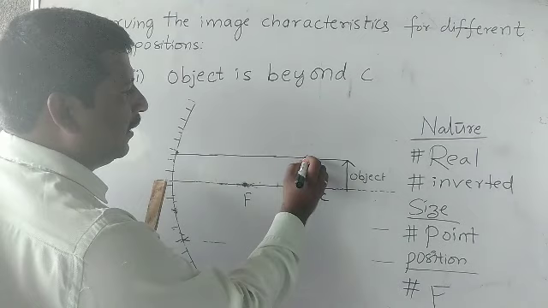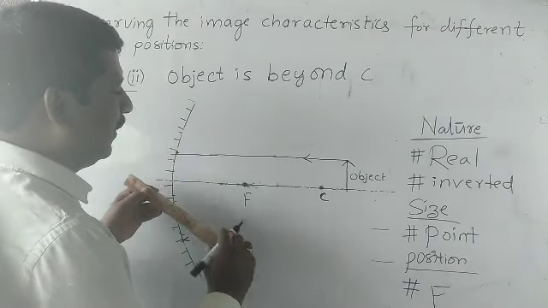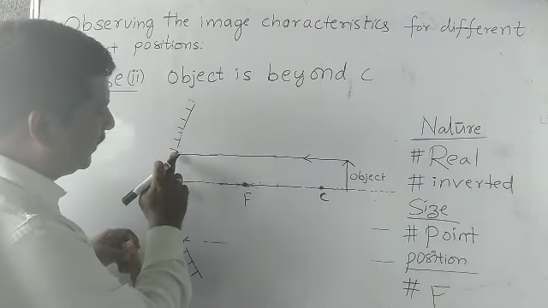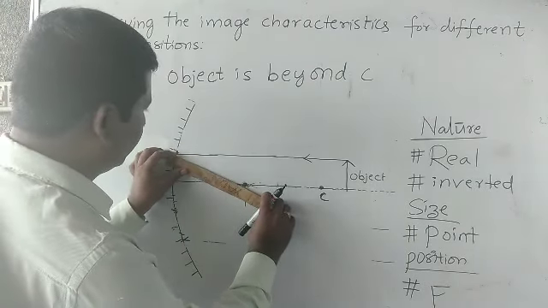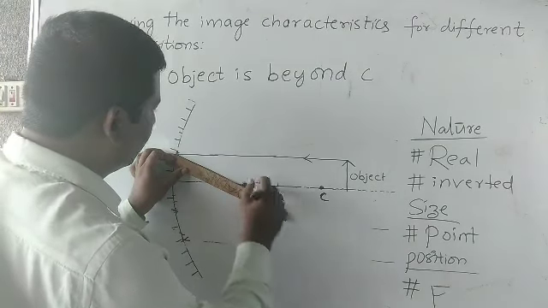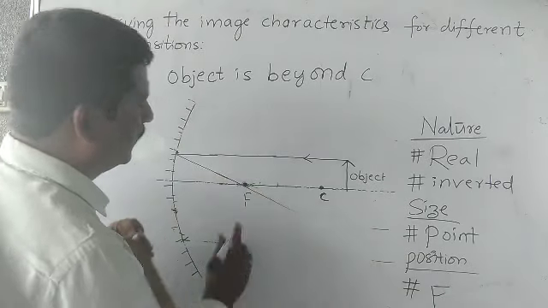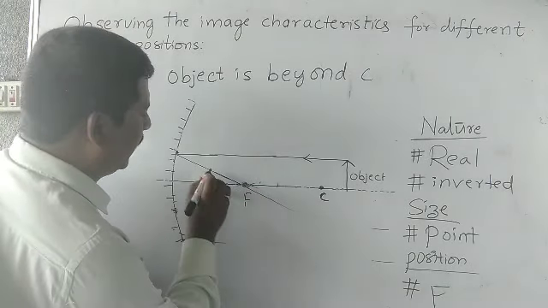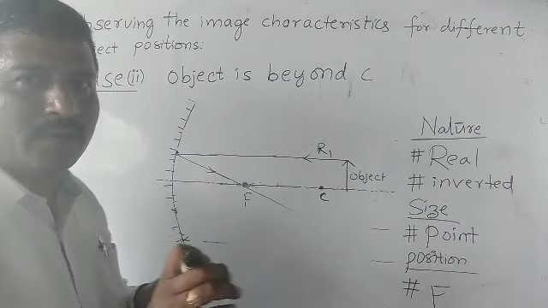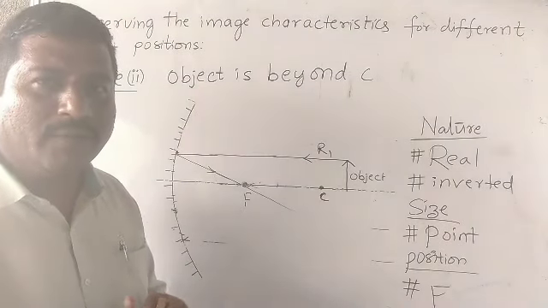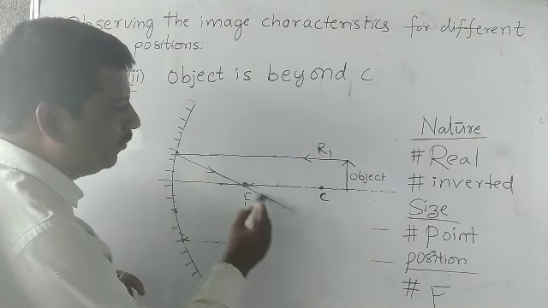Very good. This is a parallel ray, isn't it? Yes, sir. Now this parallel ray after reflection passes through the focal point. This reflected ray passes through the focal point, so like this. This is R1. What do you mean by R1? Rule 1. According to rule 1, a parallel ray after reflection passes through the focal point.